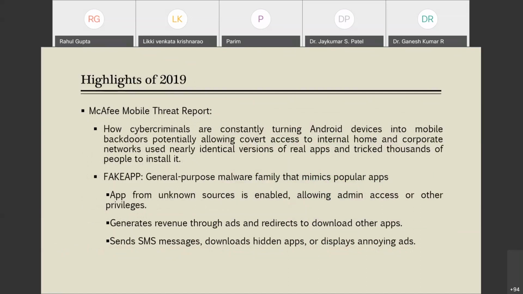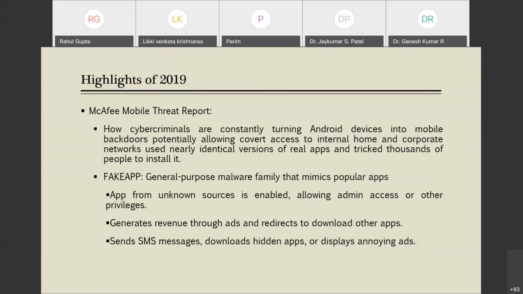In this McAfee mobile report, they focus on how cyber criminals are constantly turning Android devices into mobile backdoors, which potentially allows covert access to internal home and corporate networks, and use nearly identical versions of real apps to trick thousands of people to install it. This was the main crux behind the McAfee threat report.